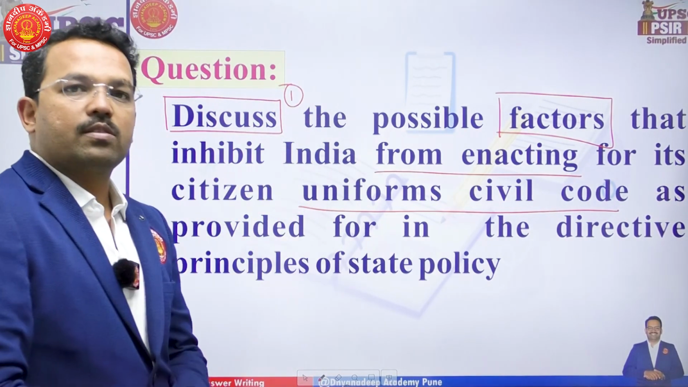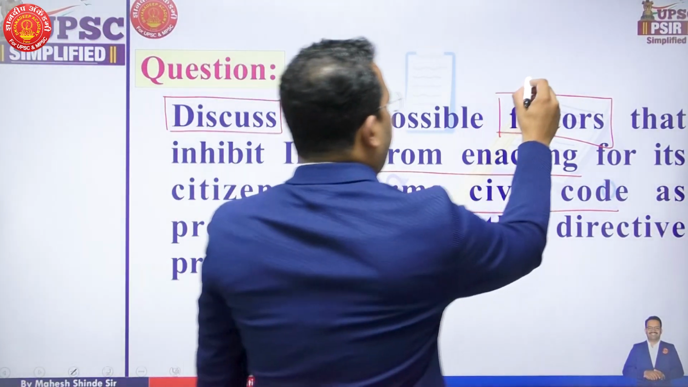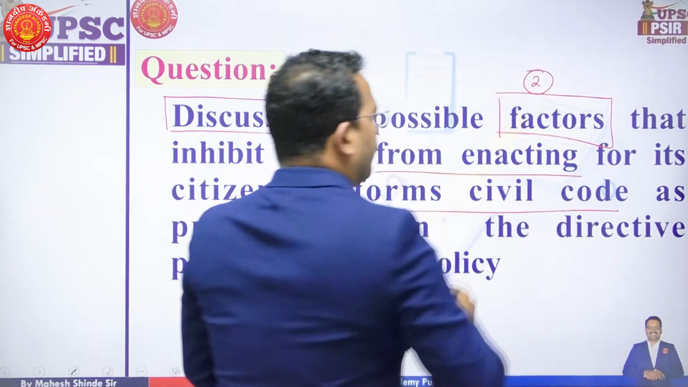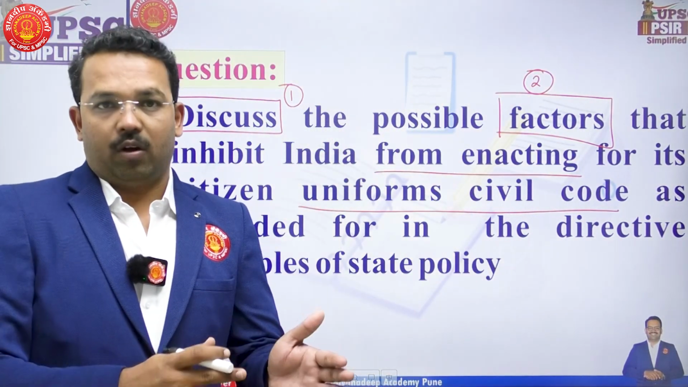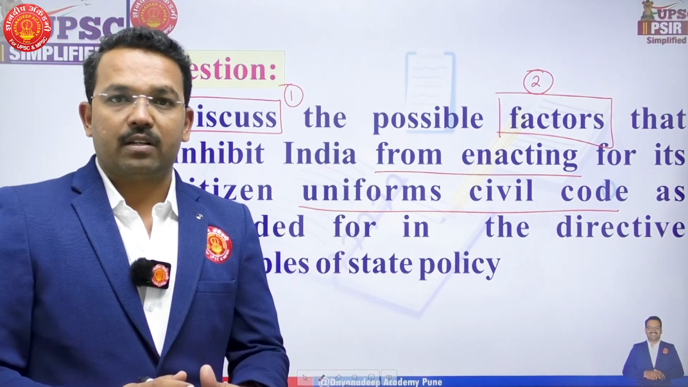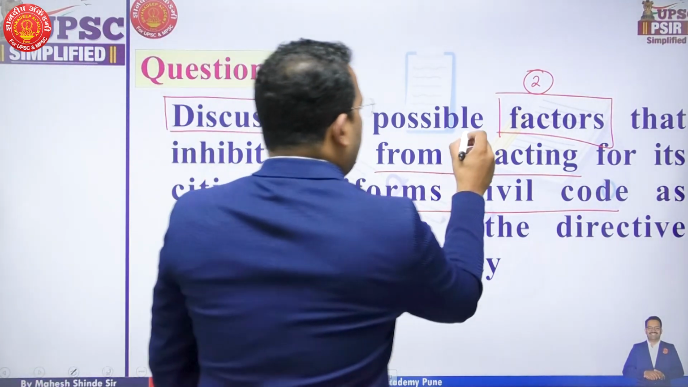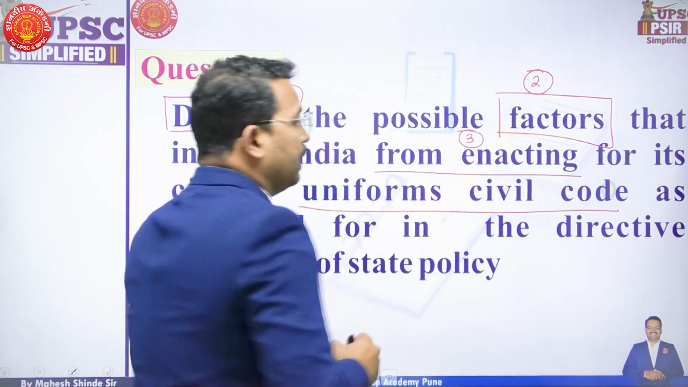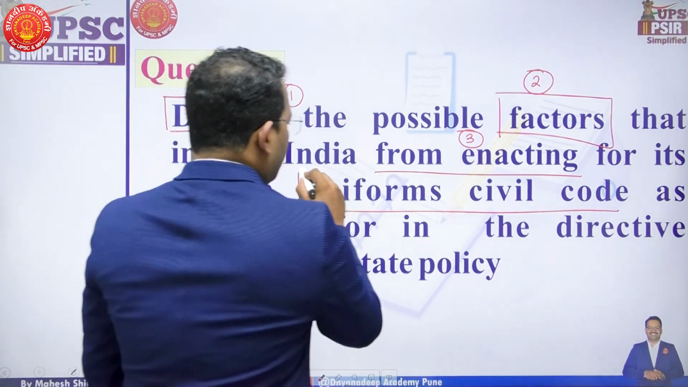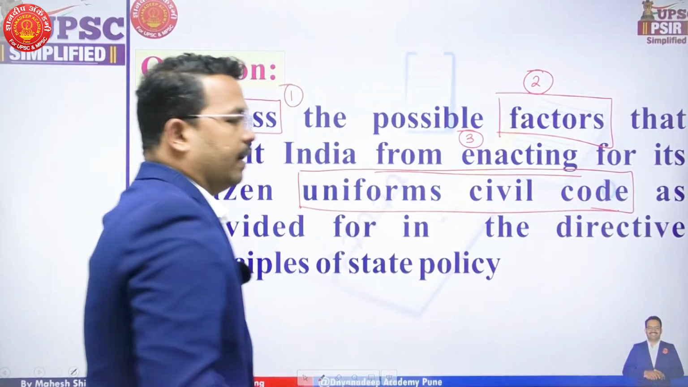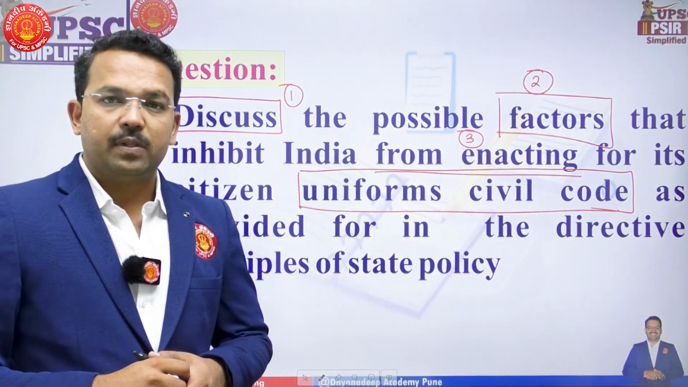First, they want us to discuss the various factors relating to why India is not able to enact a law. They are not talking about implementation. They are talking about enacting a law, that is, making a law relating to the Uniform Civil Code as provided in the Directive Principles of State Policy.